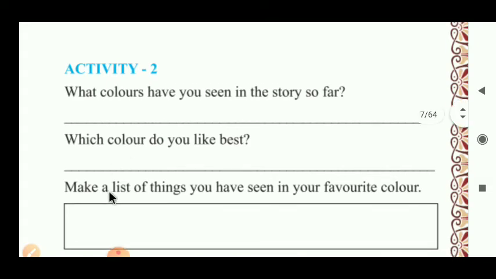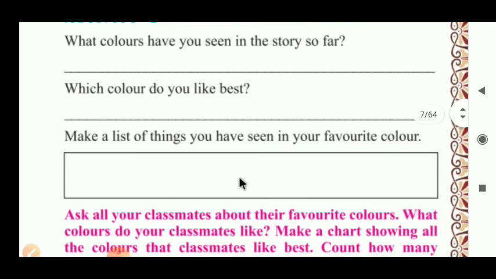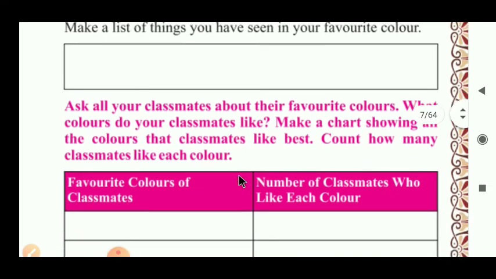Now the third question: Make a list of things you have seen in your favorite color. Here you have to do the exercise yourself because you have to make a list related to your favorite color's things. For example, my favorite color is brown. Then I write here furniture, chair, table, all in brown color. Like that, you have to write things of your favorite color here.